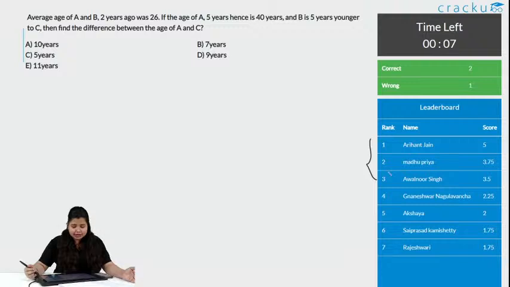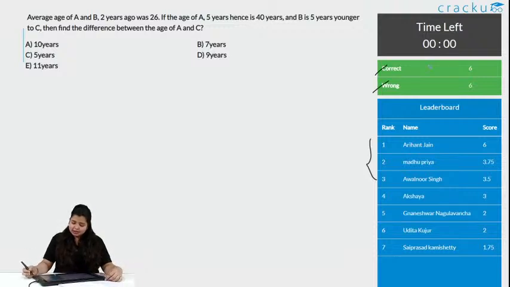Okay, final 10 seconds. 5. Okay, with this we have 6 correct answers and 6 wrong answers, and here are the top 3 people with score 6: Aryan Jain, Madhupriya with score 3.75 and Alvanur Singh with score 3.5. Then comes Akshaya with score 3 and Gananeshwar with score 2, and even Udita with the same score 2, and Sai Prasad with score 1.75.